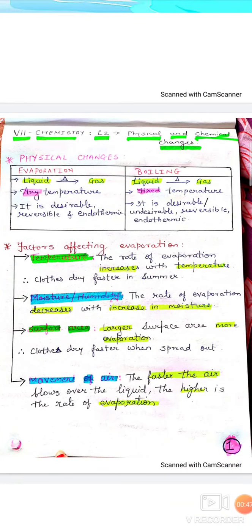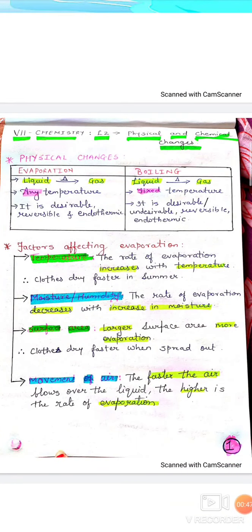Now let's see some images. What can you see in this image? Yes, the condensation process is happening. You can see water droplets on the outer surface of the pot. Now guess this, what is it? Yes, freezing. What is this? This is again an image of freezing, how water has frozen into ice. Any guesses what this is? Yes, this is the sublimation process going on. This is dry ice.